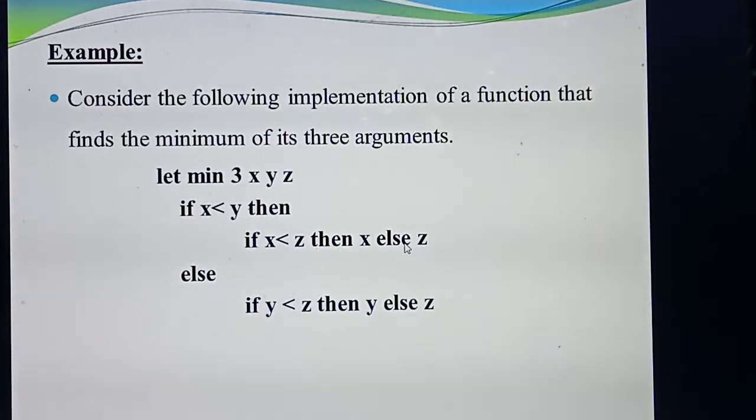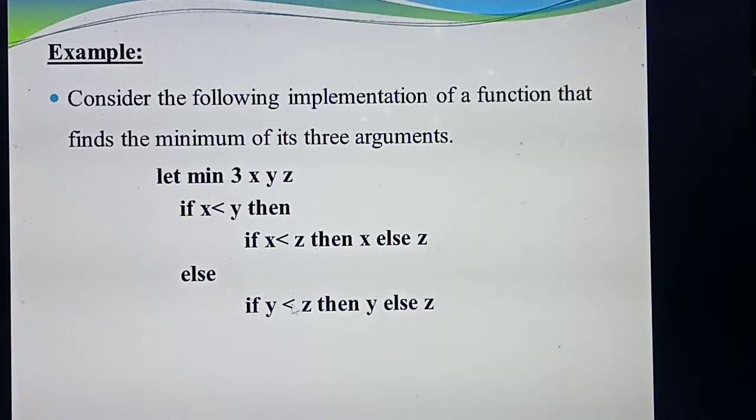So what answer will you get? Minimum number, what is the answer? Listen, 5, 6, 7 values: X is less than Y, the condition is true. In the same way X is less than Z. So which is the minimum value now? X. Else, if it is not the minimum value, what answer will you get? Z. Understood? Next condition.